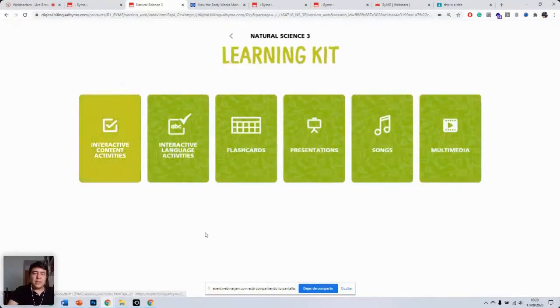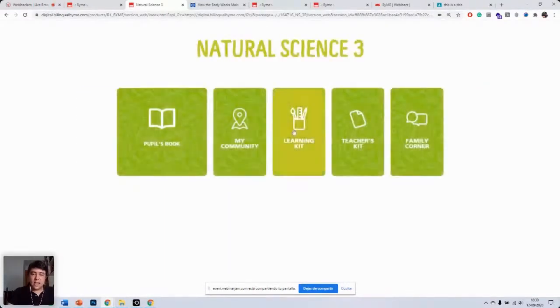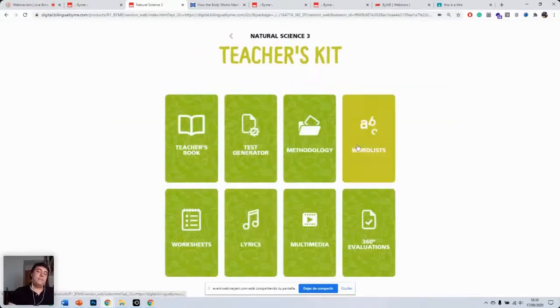Okay, and that would be Learning Kit. These are the things that our students have access to. Yeah, great. Now we've got Teacher's Kit.